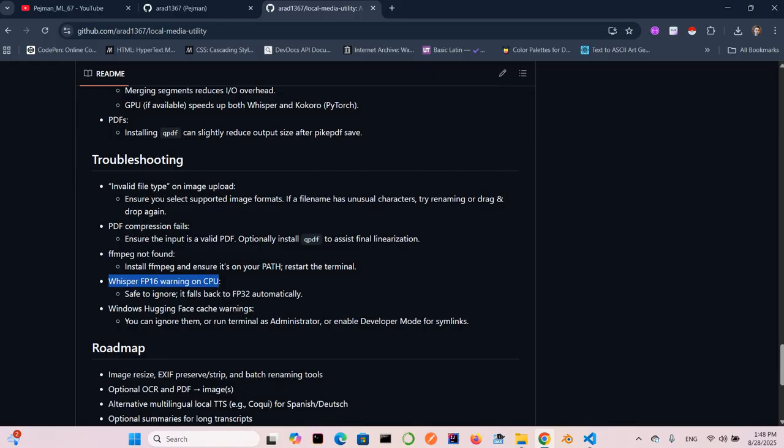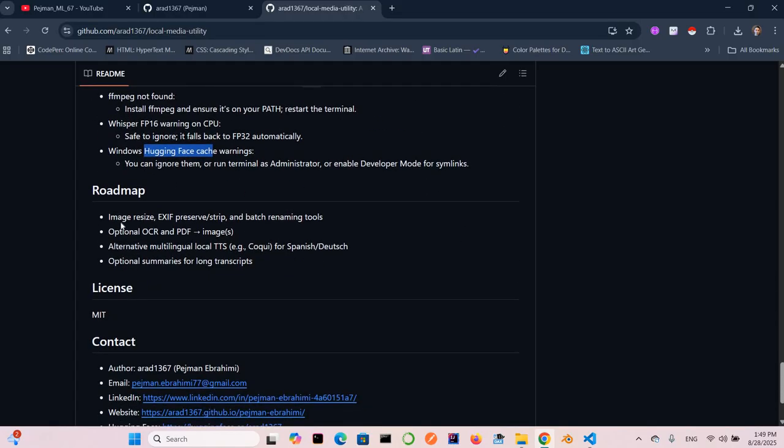FP16 has some warning on CPU, so it falls back to FP32 automatically. And for some work in the Hugging Face, but my personal things don't matter for you now. And invalid file type: ensure you selected the supported image format. This is important. I will show you why it's important.